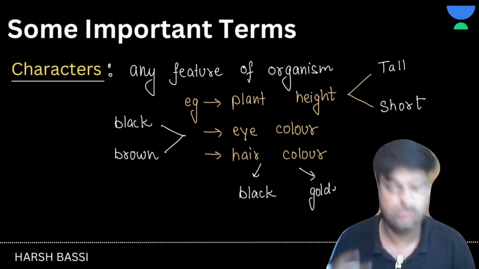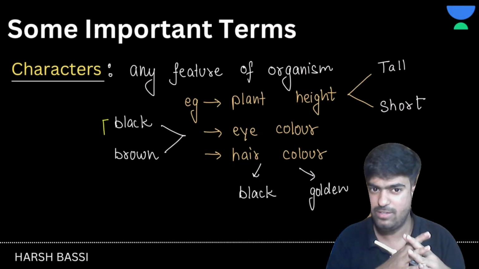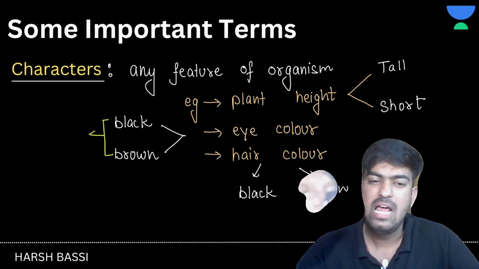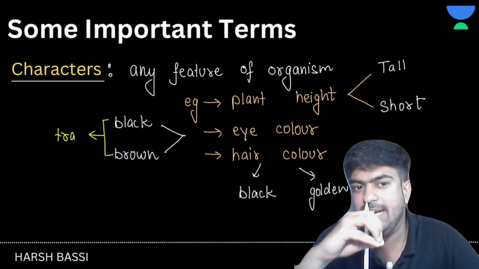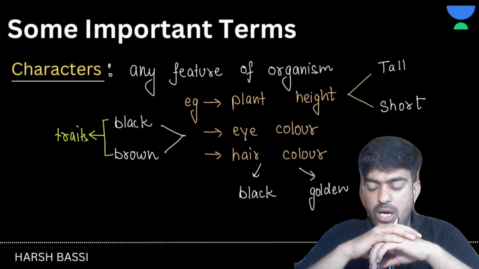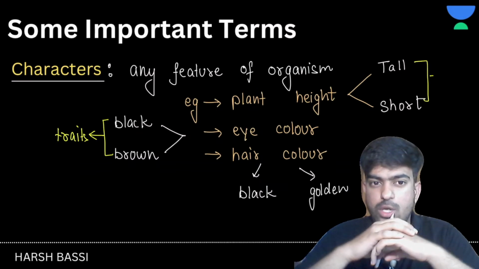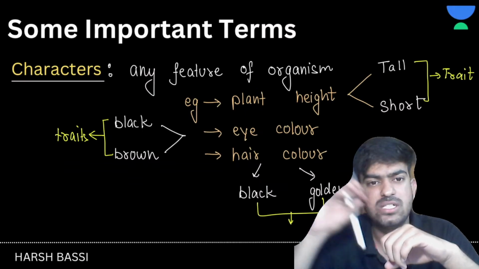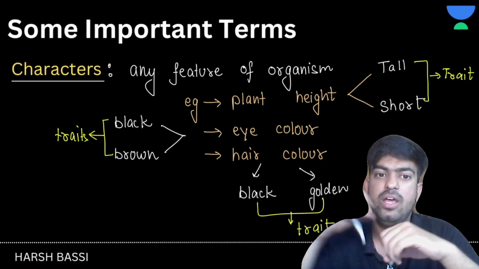Now I'm going to ask you some questions. Ready, everyone? I'll give you some things and you have to comment whether it is a character or a trait. Let's suppose body type. Body type is a character. A person with a skinny body type will be a trait. If he has a fat body, that will be a trait.